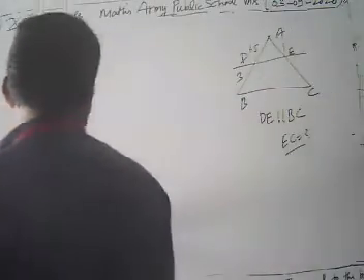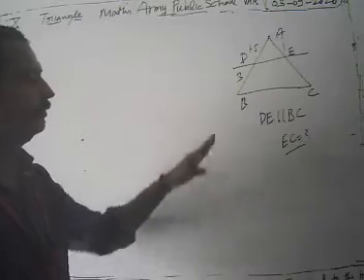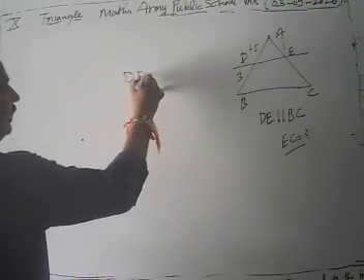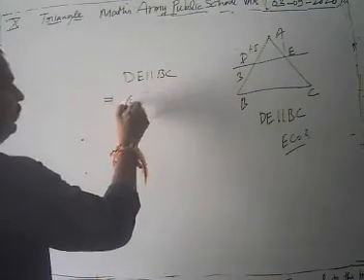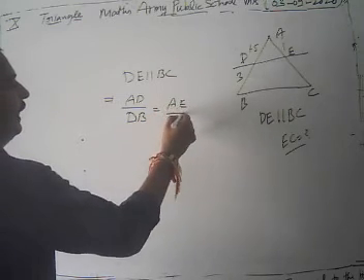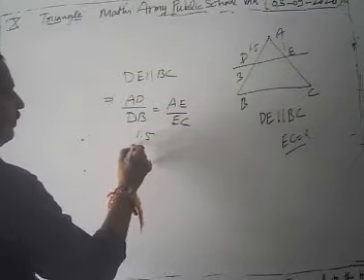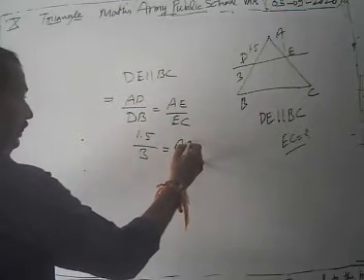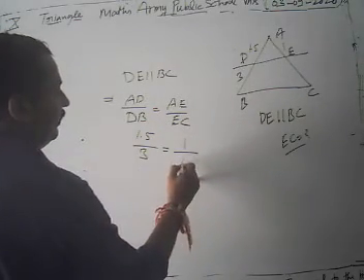Now look, obviously it's not a very difficult problem. It's directly based on our basic proportionality theorem. Since it's given DE is parallel to BC, applying that here, we have the ratio AD upon DB is equal to AE upon EC. AD is 1.5, DB is 3, and AE is also given as 1, and we have to find EC.